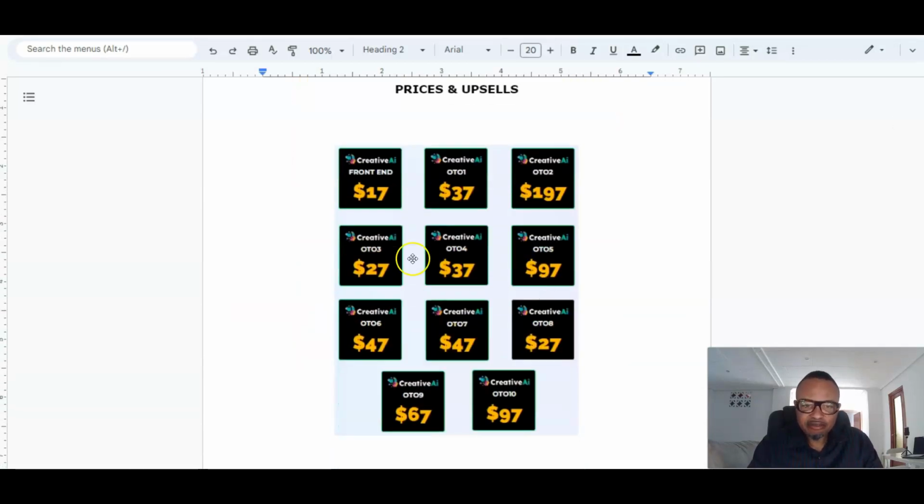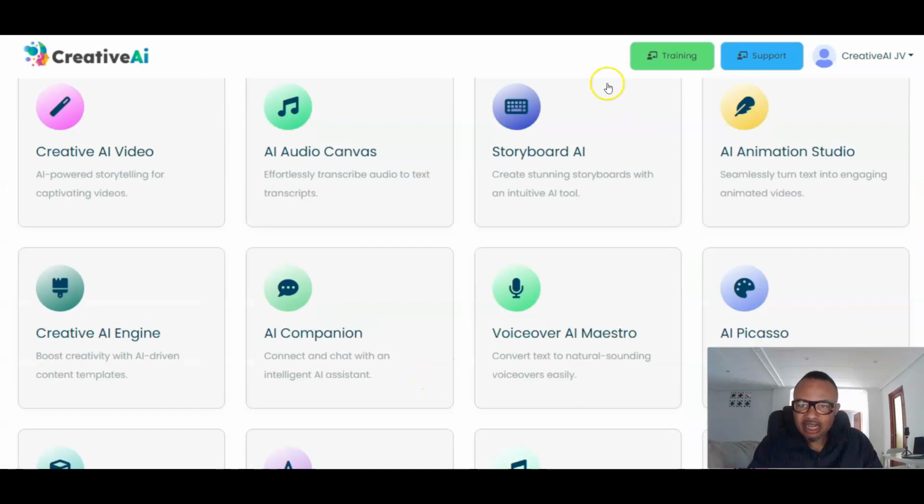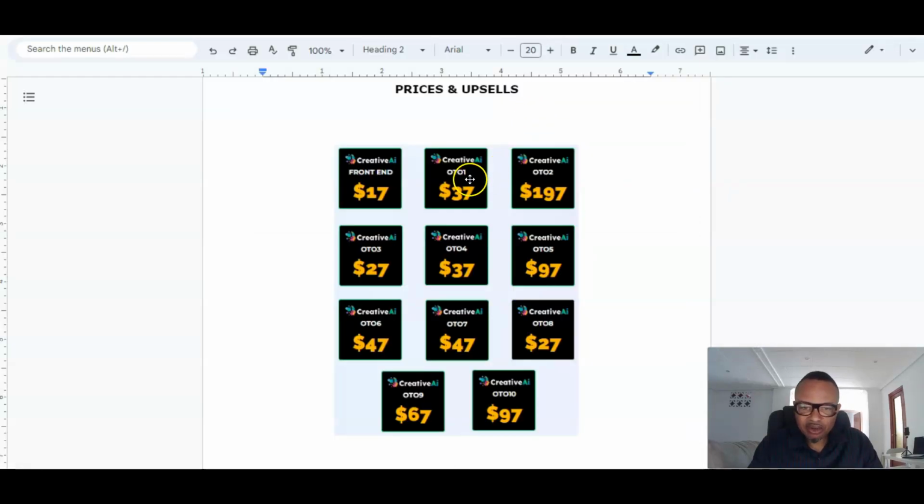Now let us see the very bonus page of mine and look at the pricing for this product. The front end goes for $17, and you have access to this very software, which is this dashboard itself. And then of course you have OTO number 1, which is the unlimited. It goes for $37, which will give you everything basically unlimited. You have OTO number 2, which is the done for you edition. Everything is basically done for you. You pay $197 for that. And you have also OTO number 3, the creative OTO, $27.